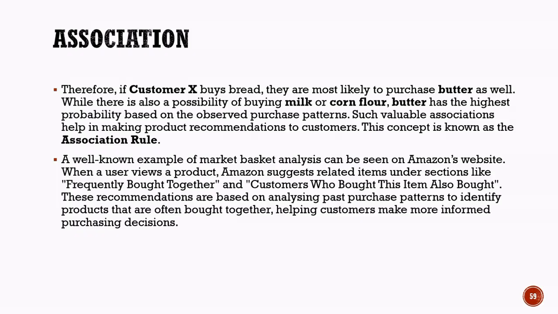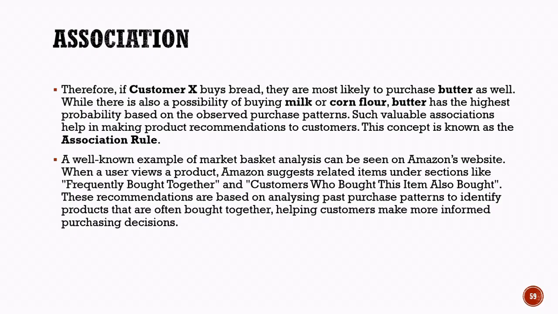A popular real-world example of association learning can be seen on online shopping platforms such as Amazon. When customers view a product, they often see recommendations like "frequently bought together" or "customers who bought this item also bought." These suggestions are generated by analyzing large amounts of past purchase data and identifying products that commonly appear together in customer transactions.